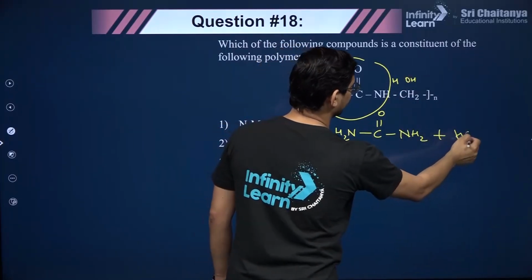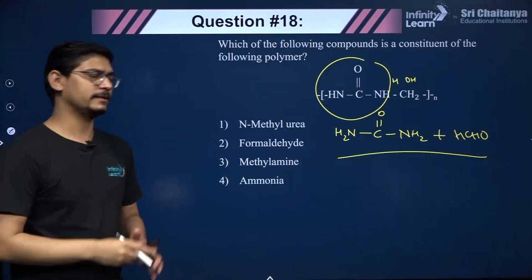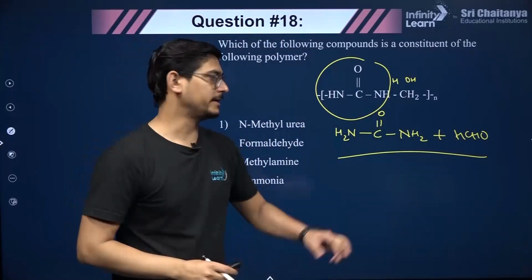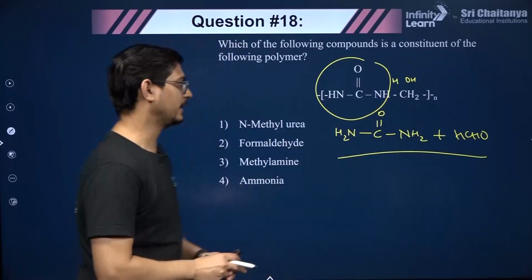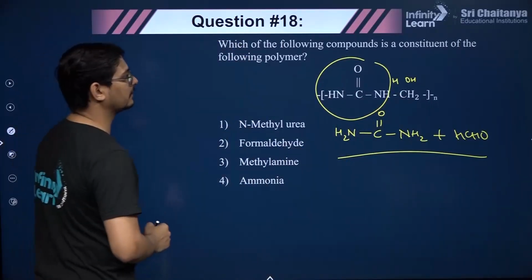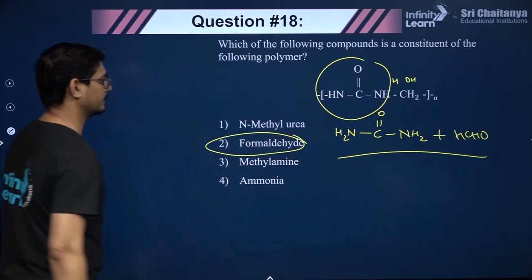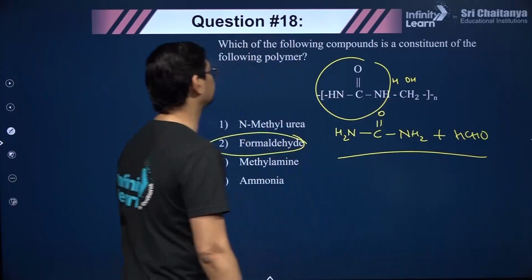So it seems like it's a polymer of urea and formaldehyde. So yes, indeed, this polymer is a urea formaldehyde resin, right? So this is urea NH2CONH2 and that is formaldehyde. So which of the following compounds is a constituent of the following polymer? This is formaldehyde. Okay, so that is the correct answer in this case.